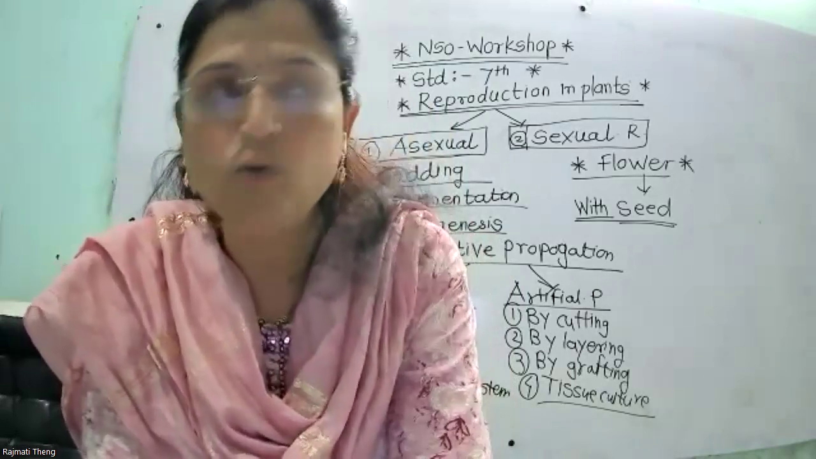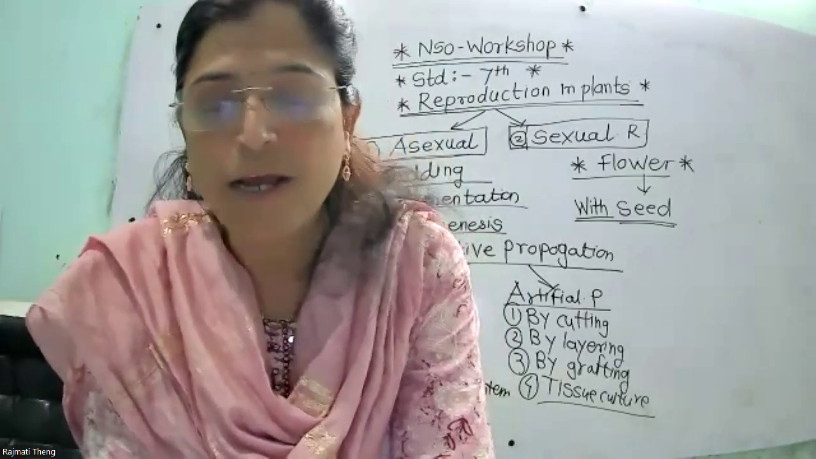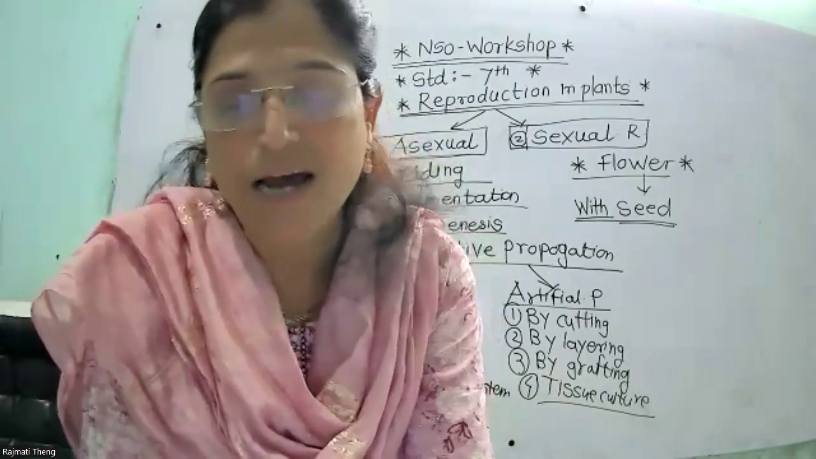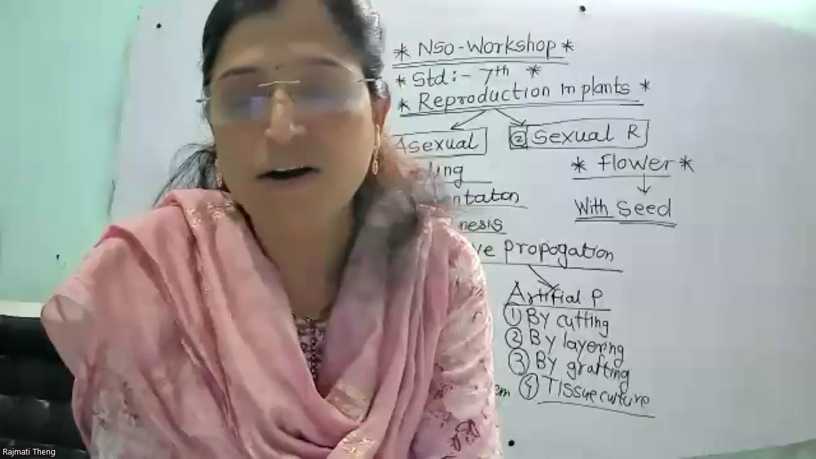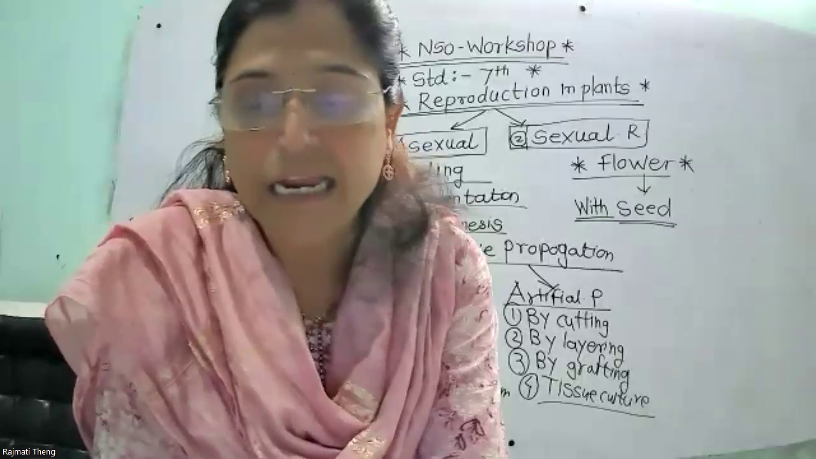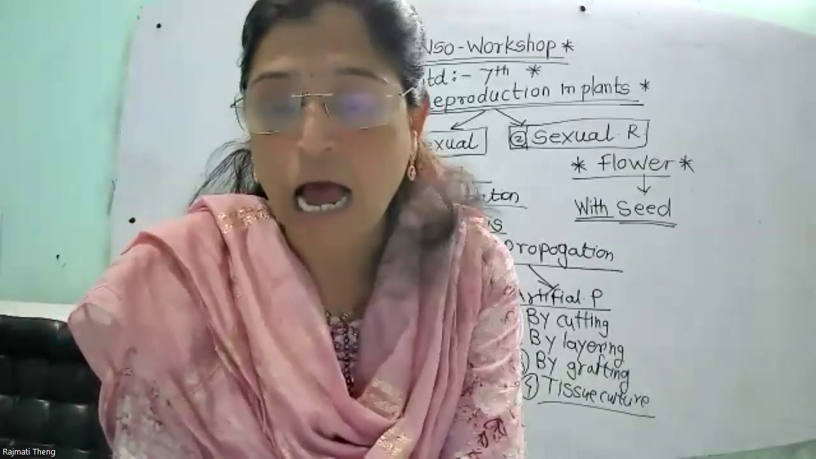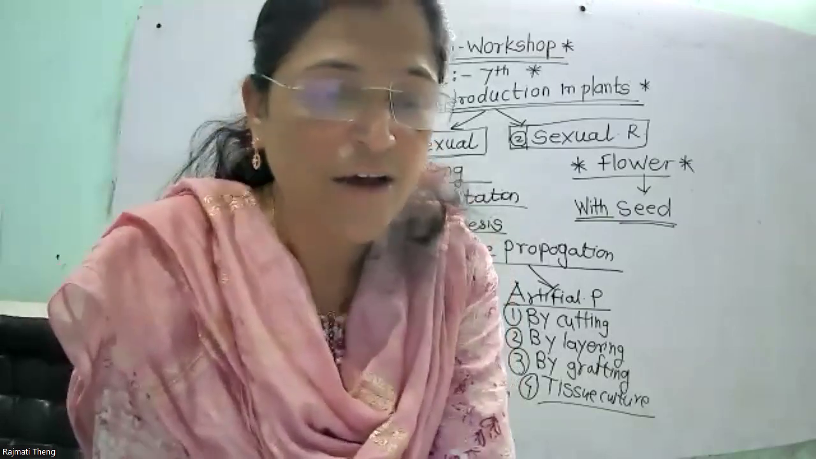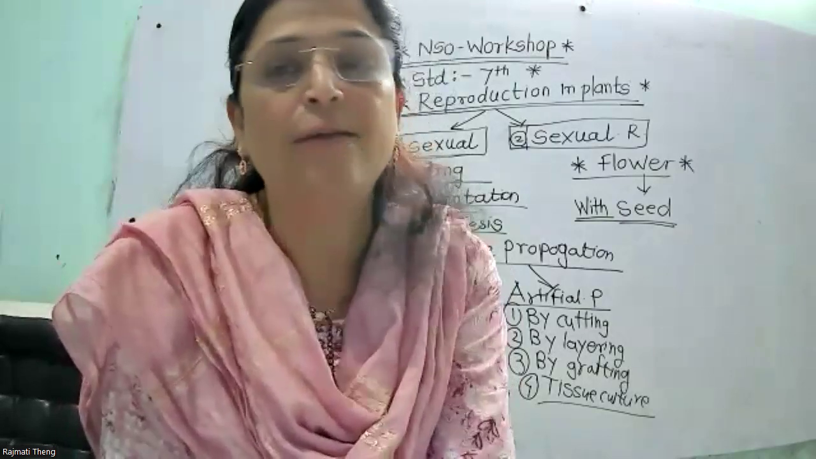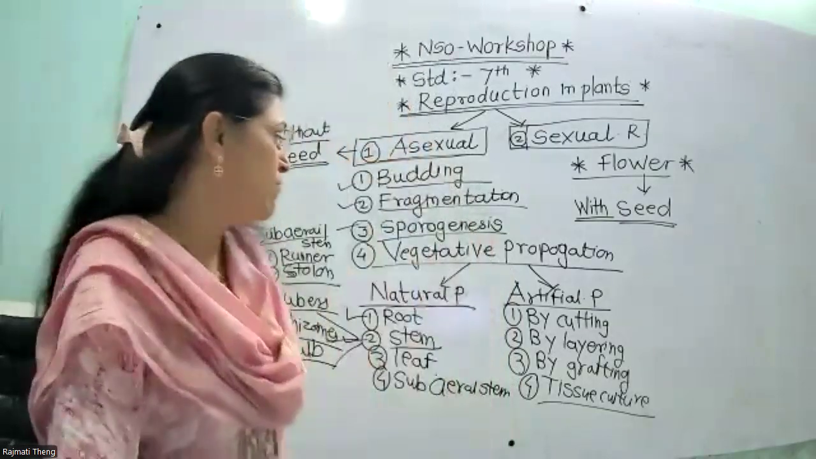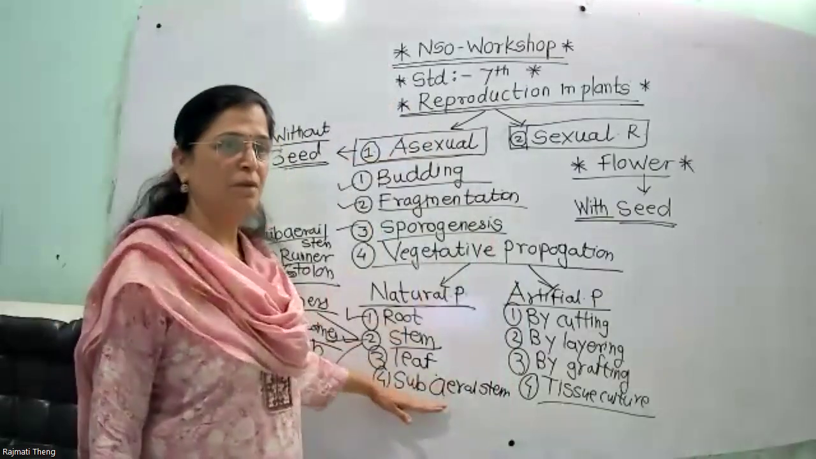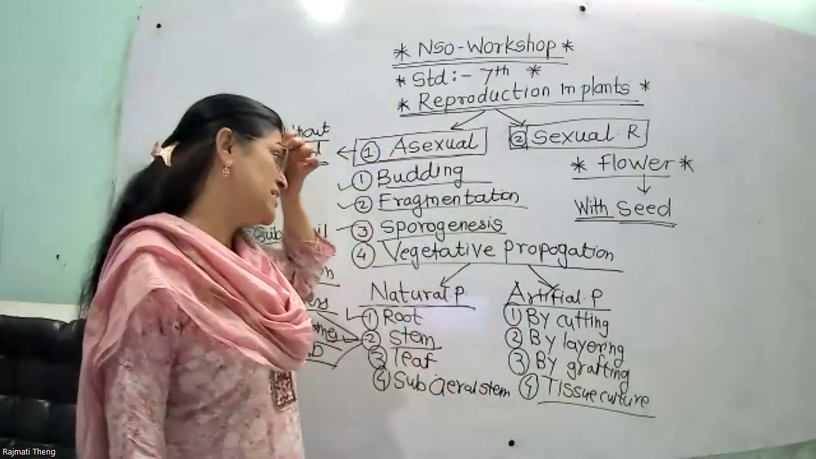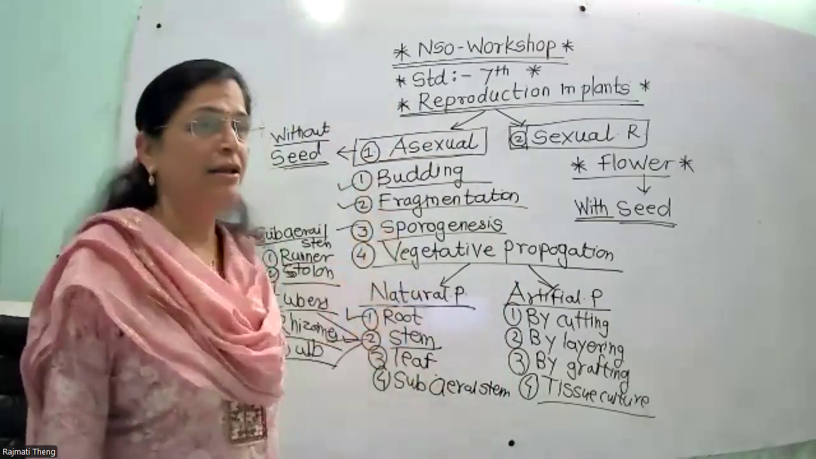The fleshy leaves of Bryophyllum bear the buds in the notches present at the margin, and when these buds fall in the soil, again new plants are reproduced. So plants are reproduced with the help of root, with the help of stem, with the help of leaf, with the help of subaerial stem, naturally. Okay, naturally plants are reproduced.